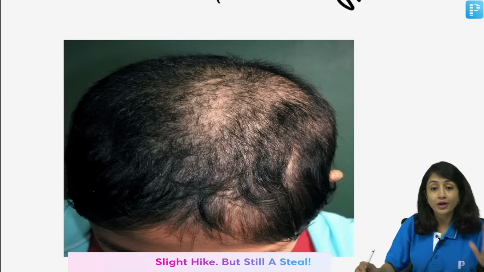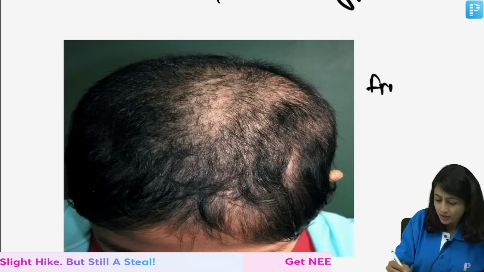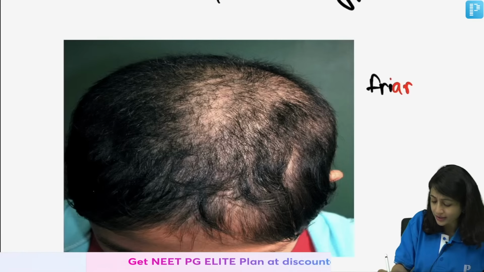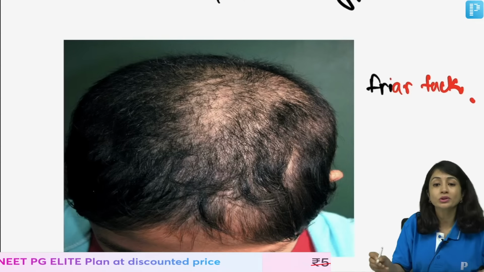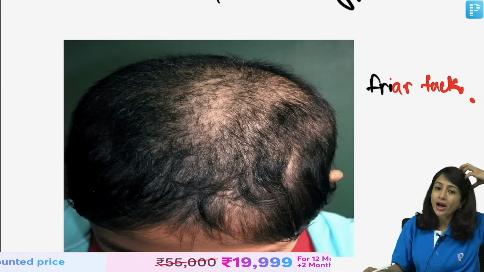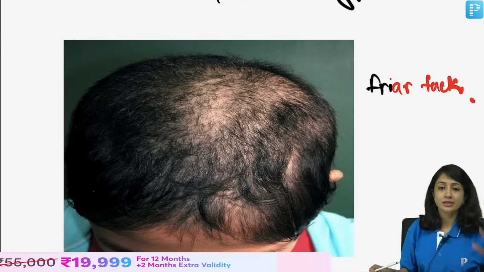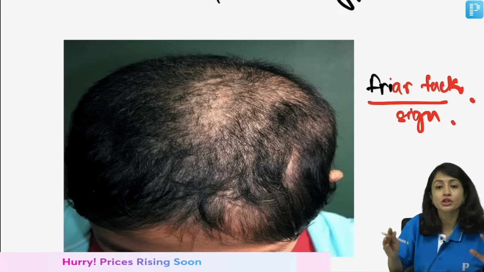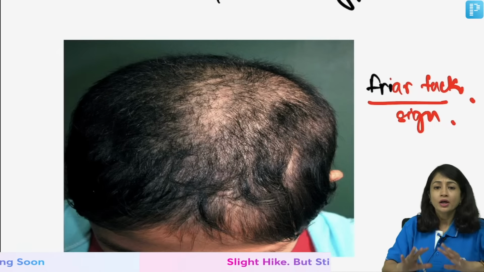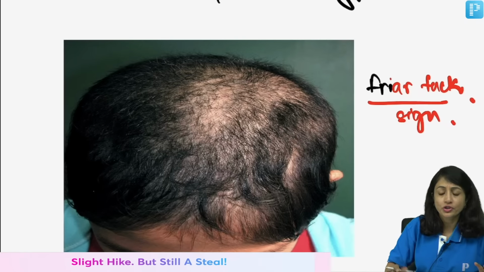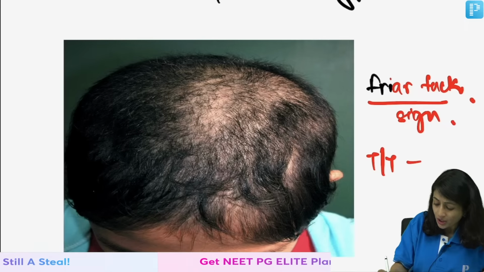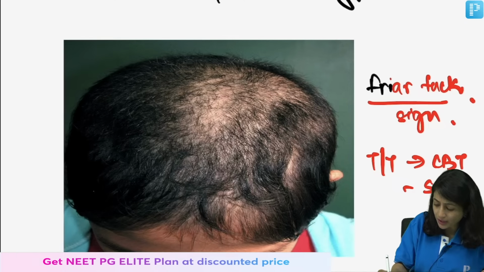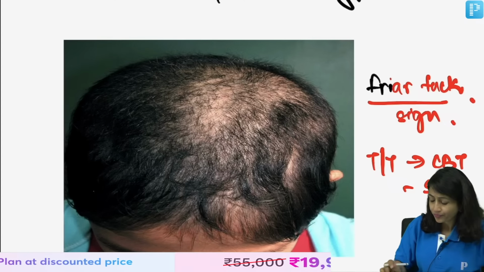Yes, sorry, Friar-Tuck sign is seen in trichotillomania. Now, what is this Friar-Tuck sign? Friar-Tuck was an important cartoon character who had this kind of hair, and that is why this name has been given to it. So, Friar-Tuck sign, perifollicular hemorrhage, broken hair of different lengths, these are all features of trichotillomania. How do you treat? You give cognitive behavioral therapy and you can give SSRI, right?